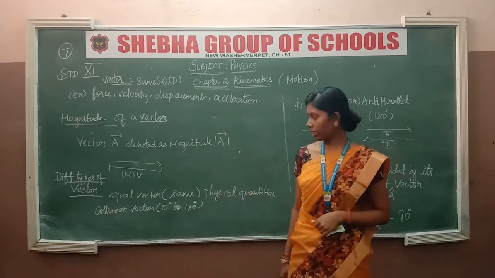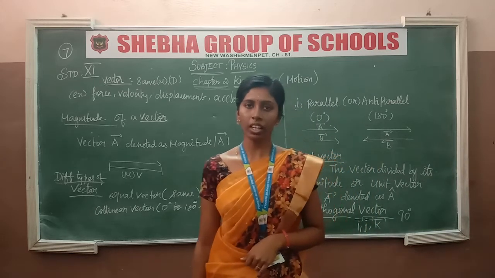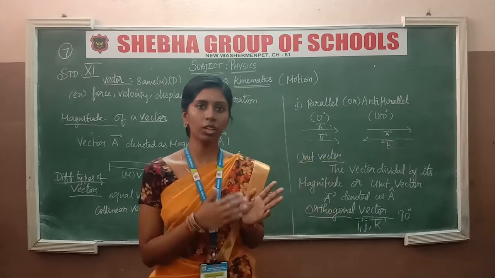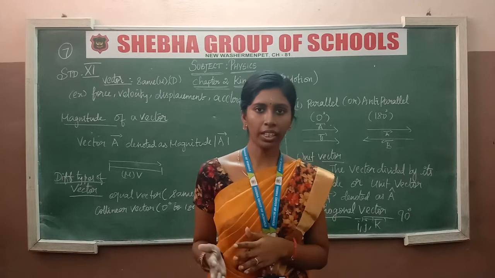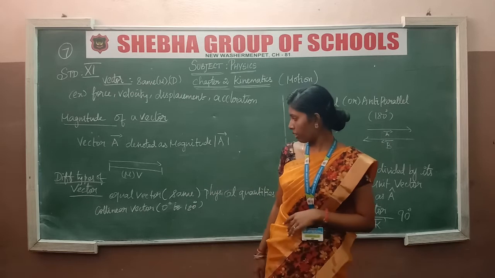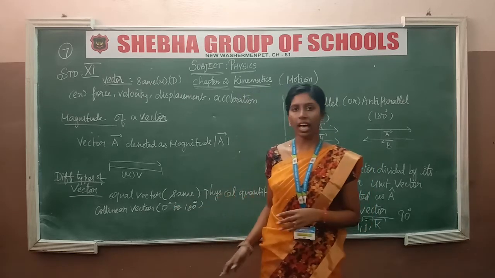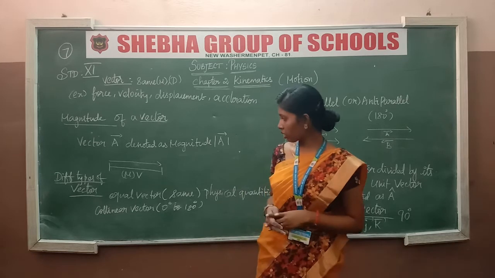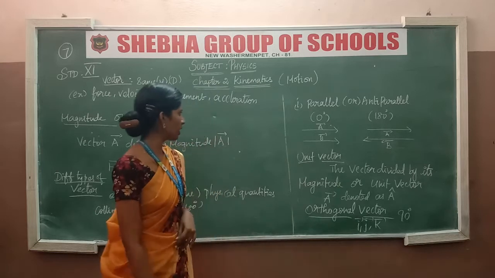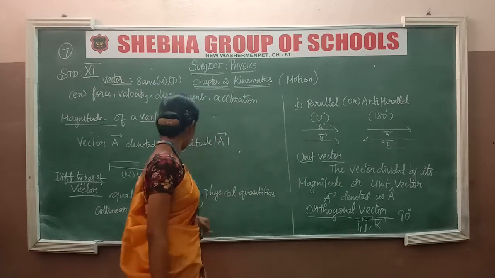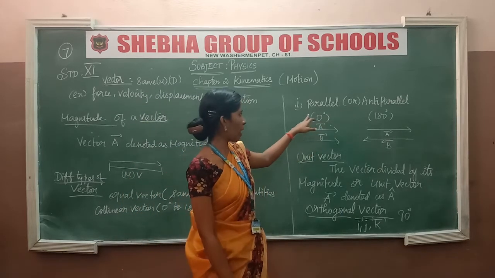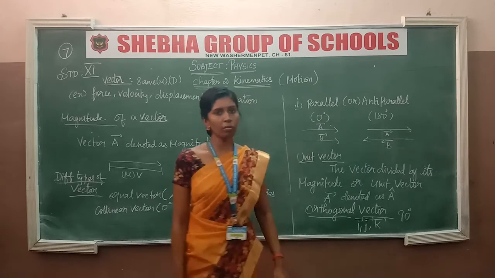So in physical quantities, it's another name for the collinear vector. Collinear vector means it is calculated from 0 degree to 180 degree. The angle in between will be different or changed in a calculation. So when we calculate in-between angles, they call it a collinear vector. It's a name used in physical quantities. Inside of this equal vector, there are two types. One is parallel, another one is anti-parallel. So what does parallel mean?